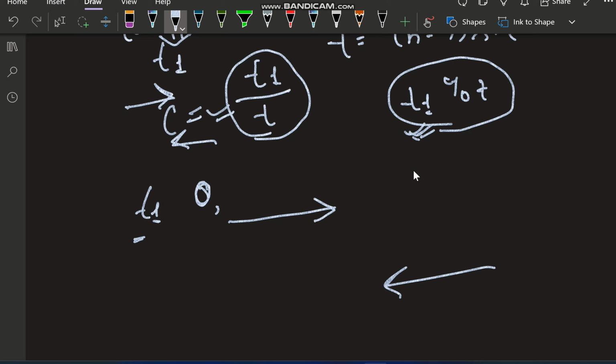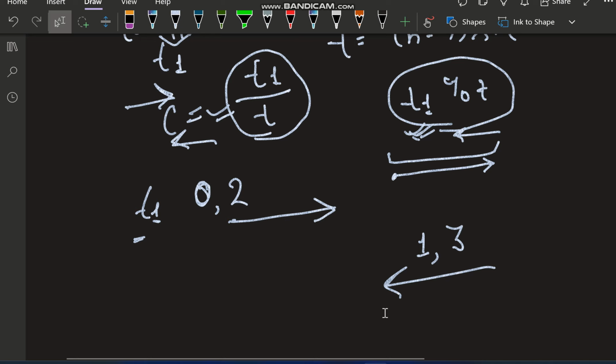And when the value of C is 1, it means we are completing this distance one time, we are going from here to here one time. So that means we are returning back. So when the value of C is 1, that means we are returning back. And when the value of C is 2, we are again going towards the end position. And when the value is 3, that means we are again returning to the initial position. So by seeing the value of C, we can get the direction. Means if the value of C is divisible by 2, or if C modulus 2 is 0, that means we are going in the forward direction, otherwise we are going in the reverse direction. So that's how we can get the direction.